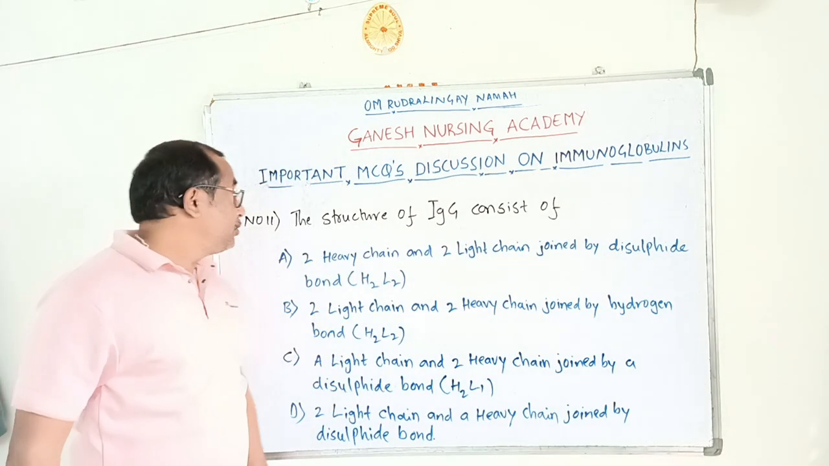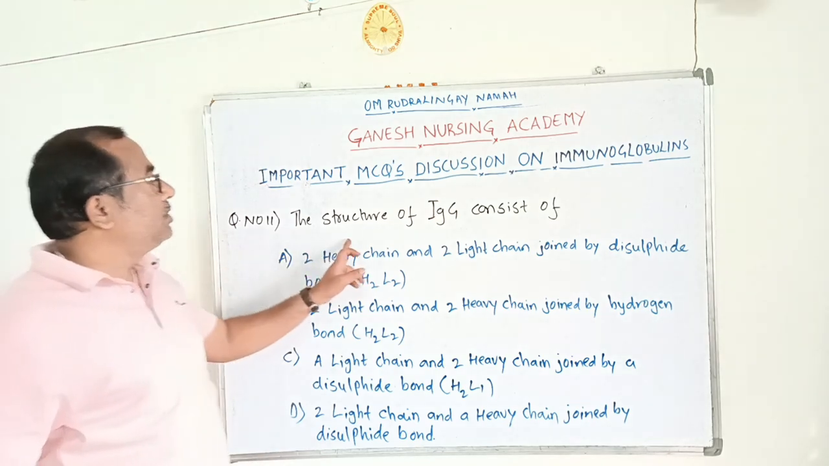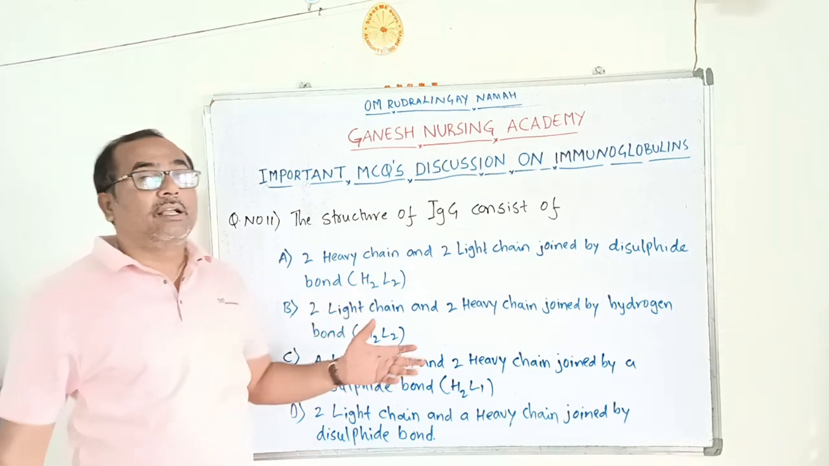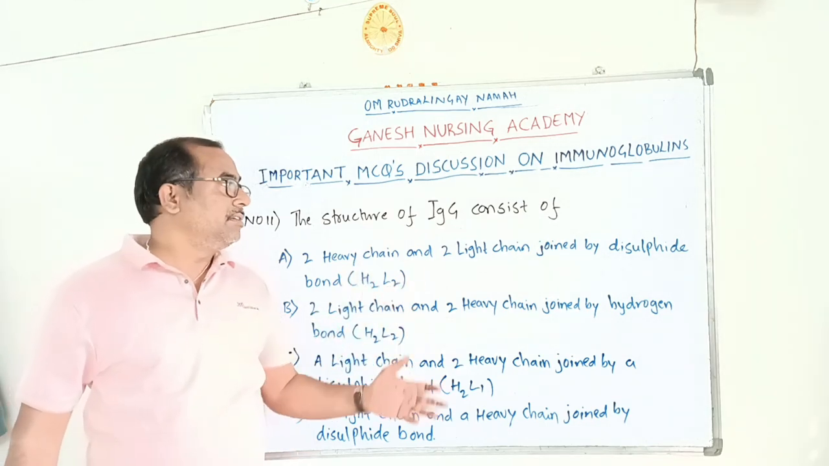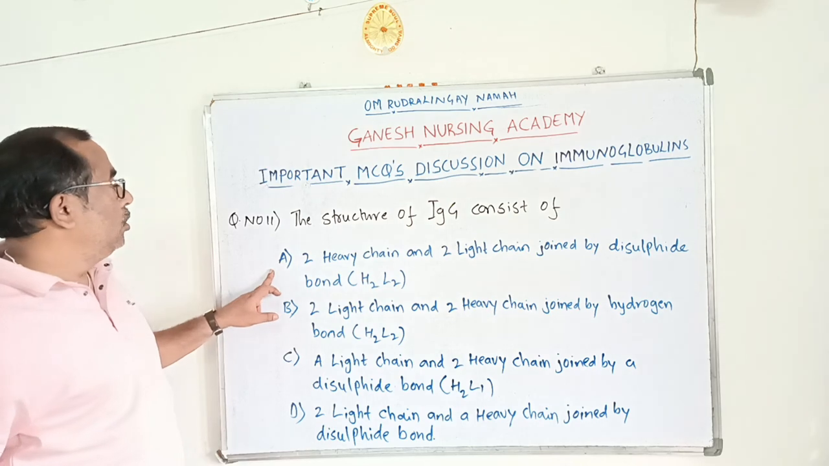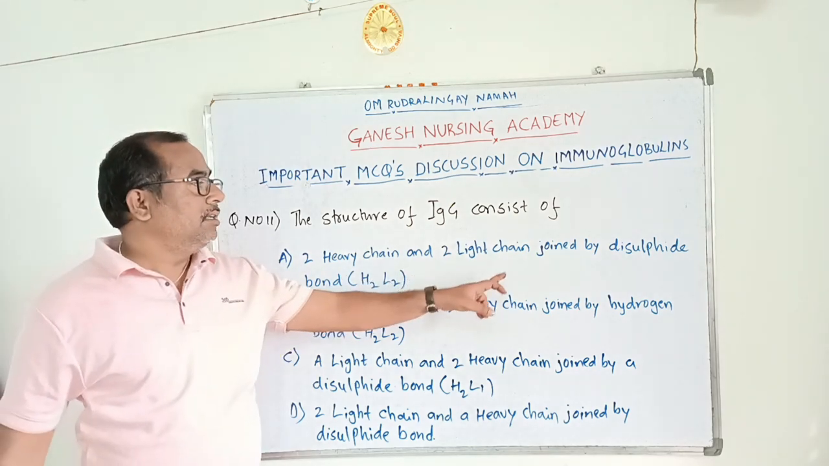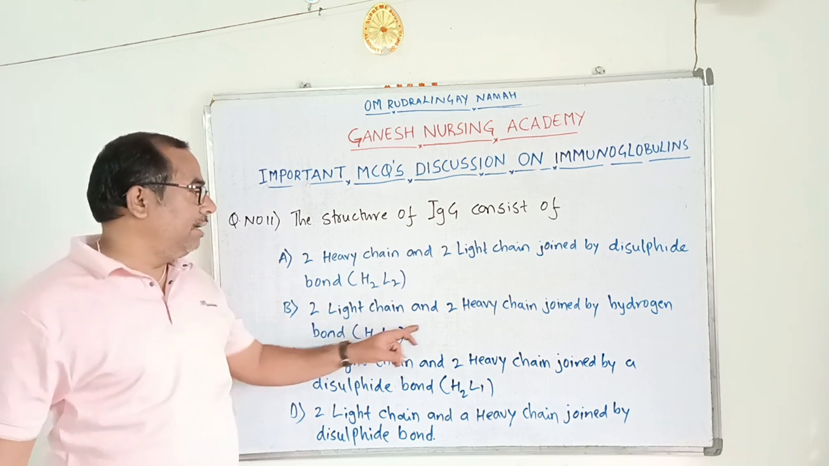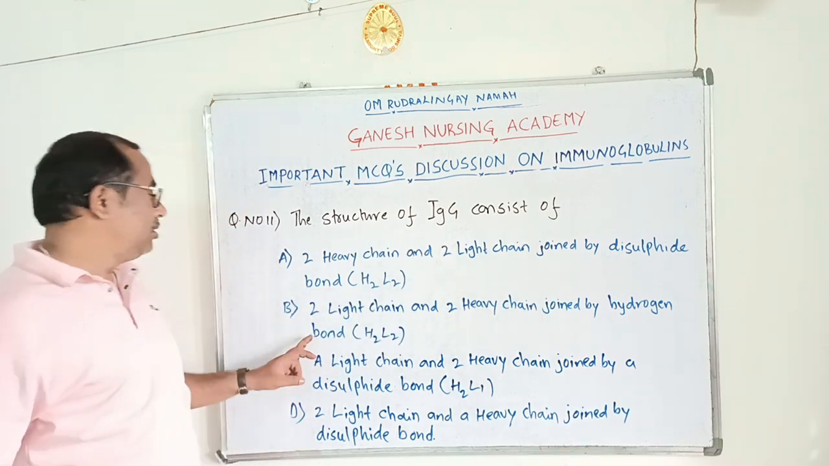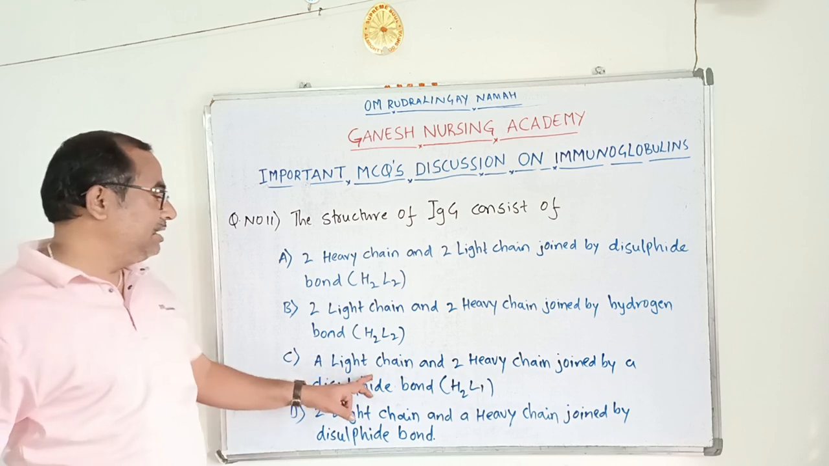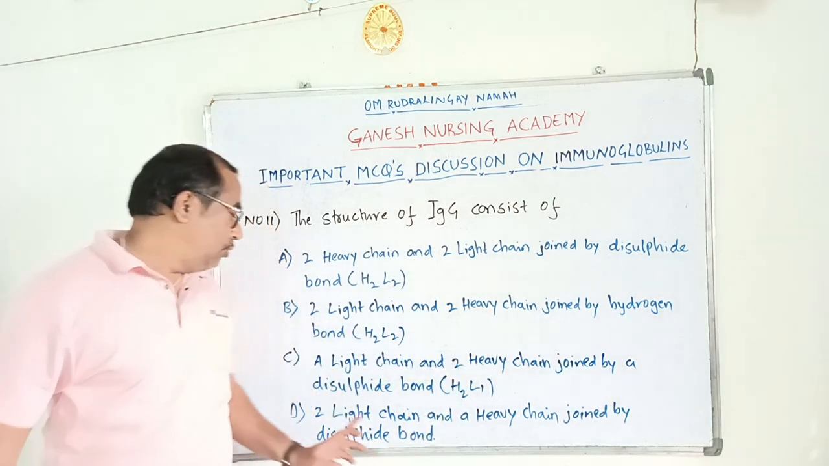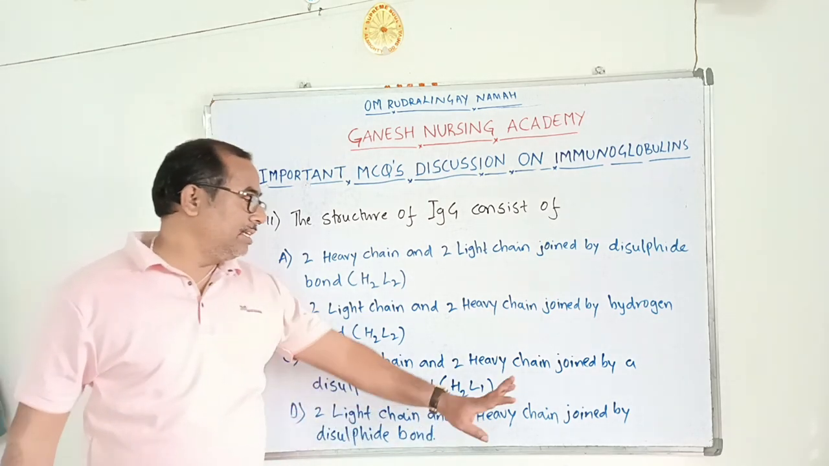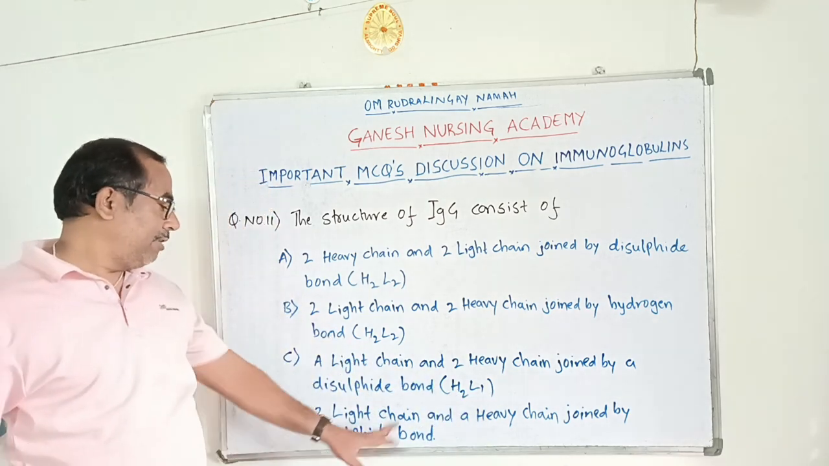Okay, dear students, let's see the next question. Question number 11. The structure of immunoglobulin G consists of: here they ask about the structure of immunoglobulin G. Option A, 2 heavy chains and 2 light chains joined by disulfide bond. Option B, 2 light chains and 2 heavy chains joined by hydrogen bond. Option C, a light chain and 2 heavy chains joined by disulfide bond. Option D, 2 light chains and a heavy chain joined by disulfide bond.